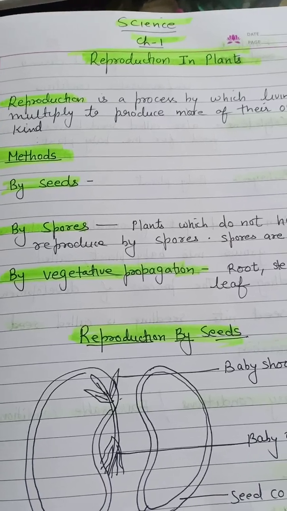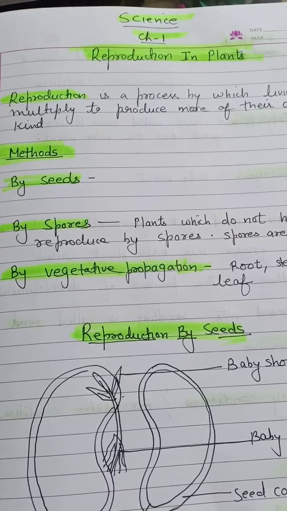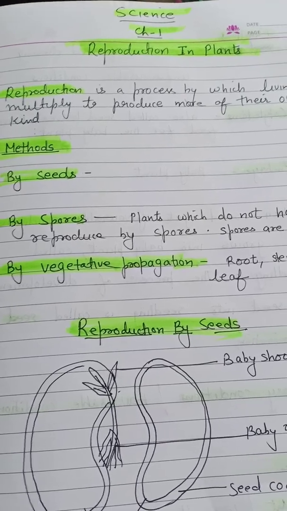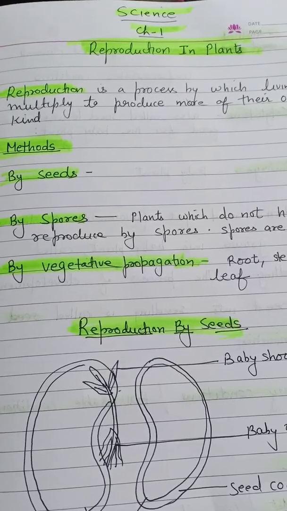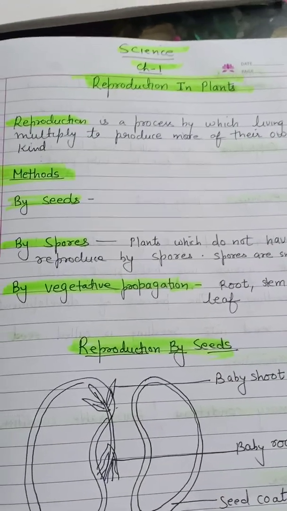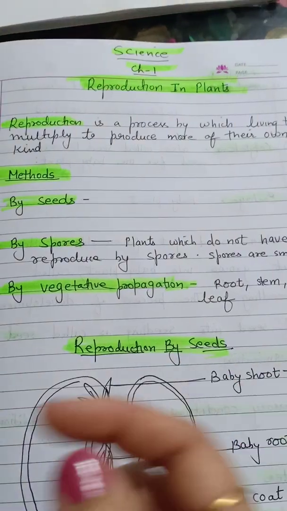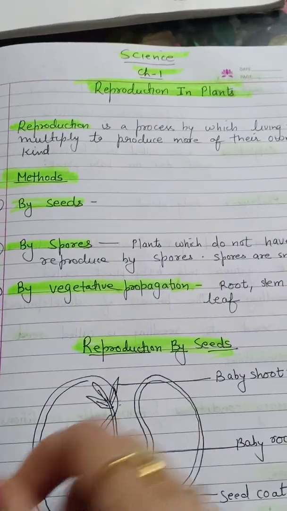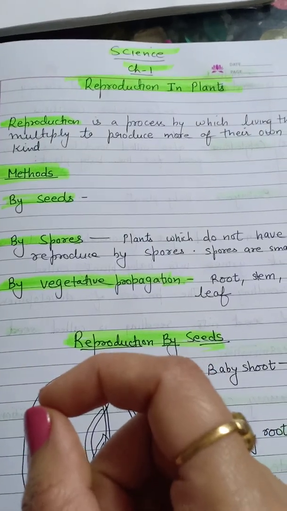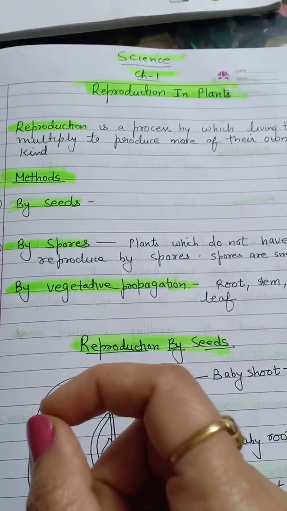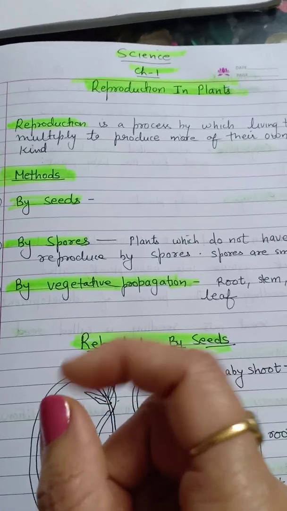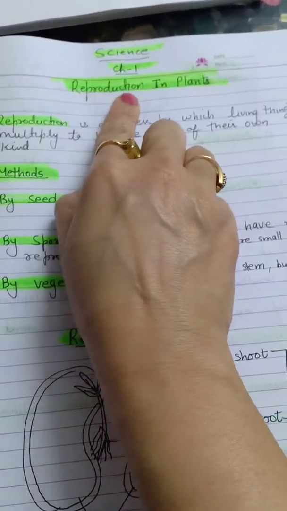Now, coming back to the classroom, today we are going to start with the very first chapter of science, that is reproduction in plants. This is something new for you because the term reproduction is introduced for the first time in the 5th standard, right? But this is a very interesting topic. You have the same chapter in the 8th standard, but in that you will study reproduction in human beings. So it is very important to understand this term reproduction.